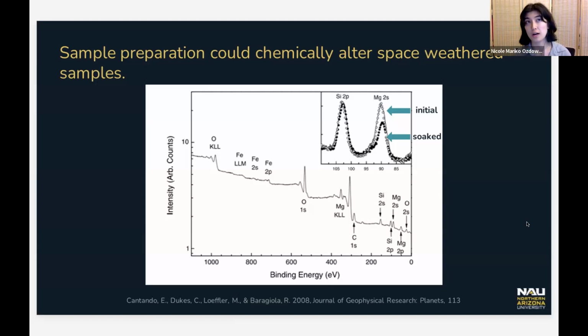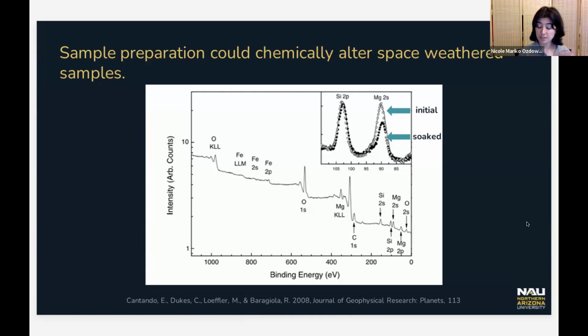They decided to study magnesium abundance using X-ray photoelectron spectroscopy. So the larger plot that you see is a survey scan using XPS of an olivine sample. But mostly I'd like to draw your attention to the top rightmost high-resolution scan featuring the silicon 2P and the magnesium 2S peaks. I've highlighted the initial olivine magnesium 2S peak before any alteration, and the second peak where the group decided to irradiate their olivine samples with 4 keV argon ions and then soak them in water and then compare the magnesium abundance before and after irradiation and soaking.